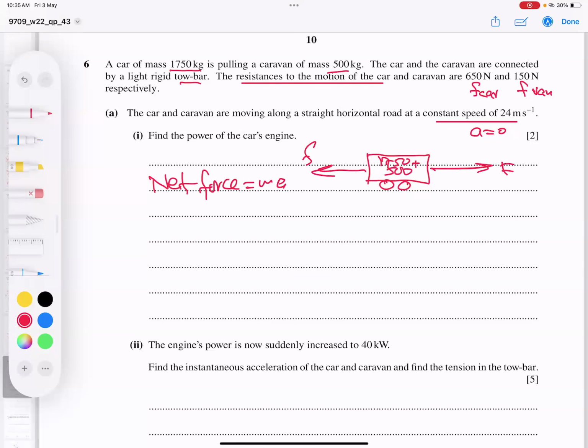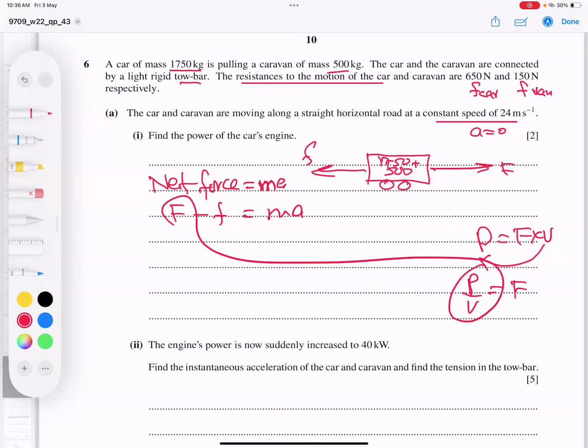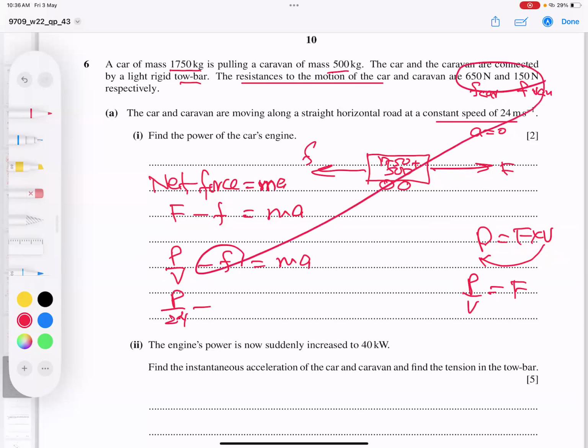Now you have one general question, why have you taken one combined particle. Okay, applied force minus friction force equals MA. Applied force is what? He said power. And what is the power formula? Power is basically force into velocity. And if I bring it down, force becomes power by velocity. So power by V minus friction equals MA. Power is the target, velocity is constantly given as 24, and friction I'm going to add.